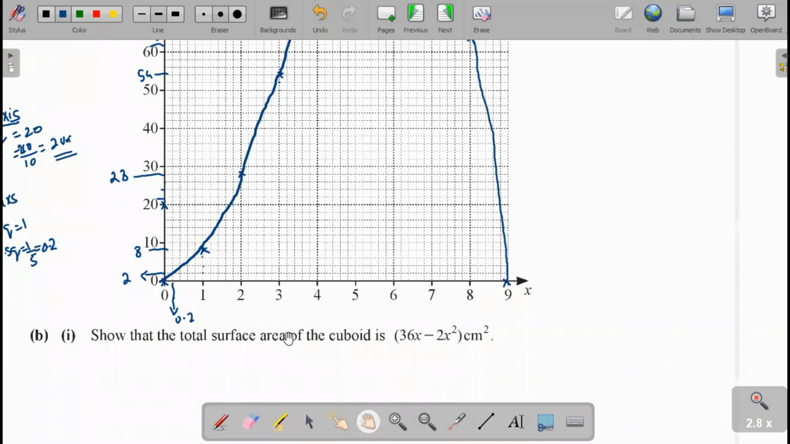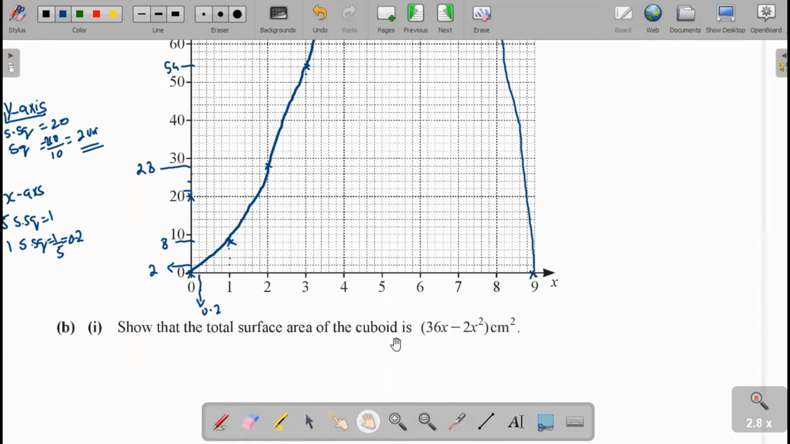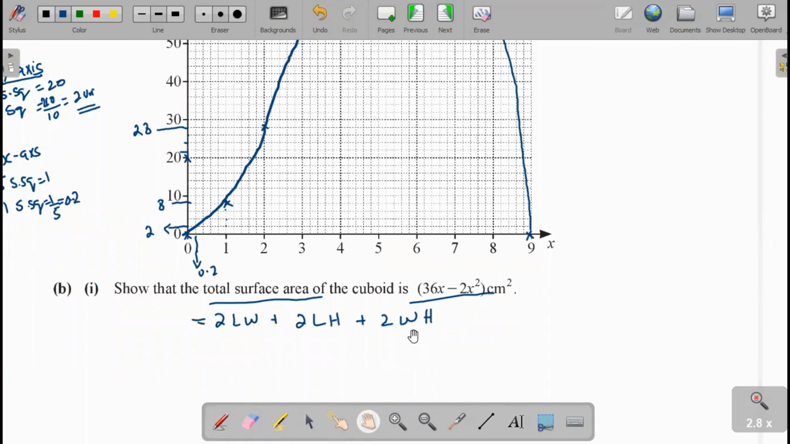Now the next part is to show that the total surface area of the cuboid is 36x minus 2x squared. The surface area of a cuboid formula is, as you know very well, 2 times length into width, plus 2 times L into H, plus 2 times W into H. This is the formula of total surface area. When you add the areas of the surfaces, you get this formula.